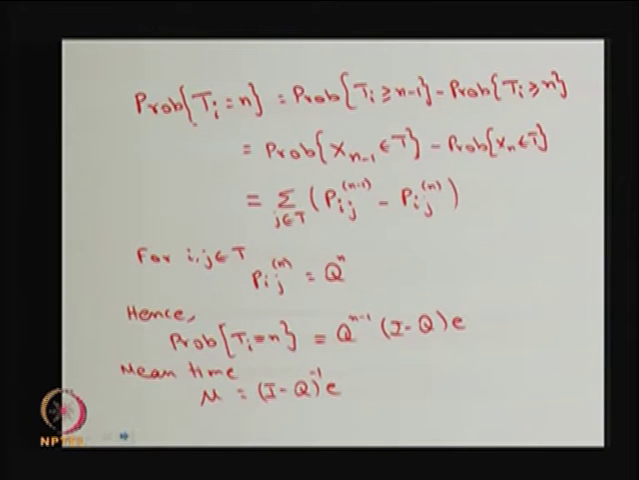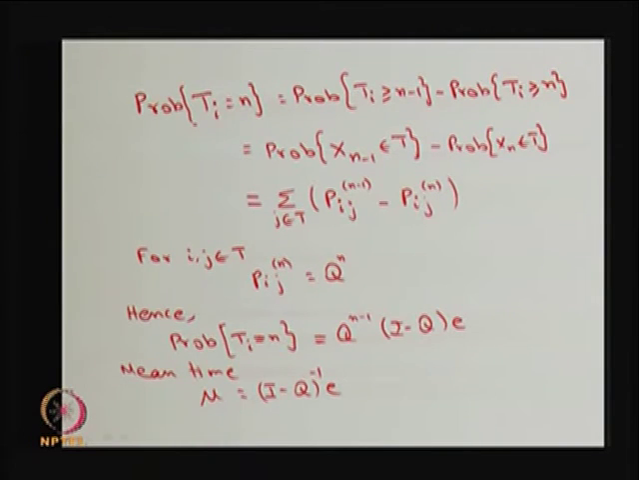So, this probability can be computed by finding the probability of T_i equal to n, for n taking the value 1, 2, 3 and so on. That discrete random variable's probability mass function can be computed in this way. You find the probability of T_i greater than or equal to n minus 1, minus the probability that T_i is greater than or equal to n. If you find the difference, that is the same as the probability mass at n.